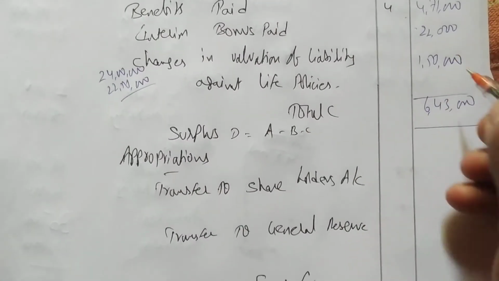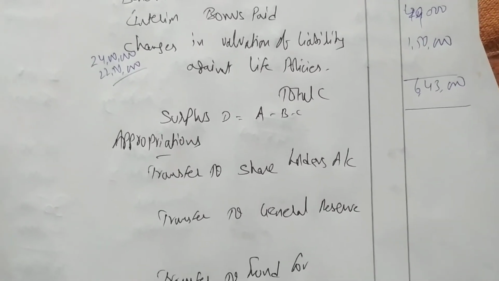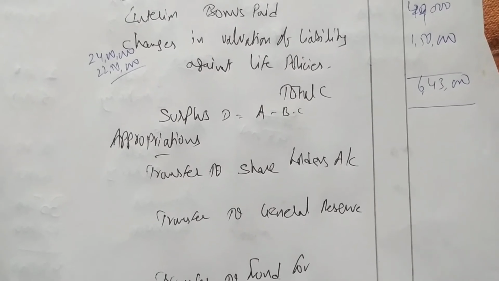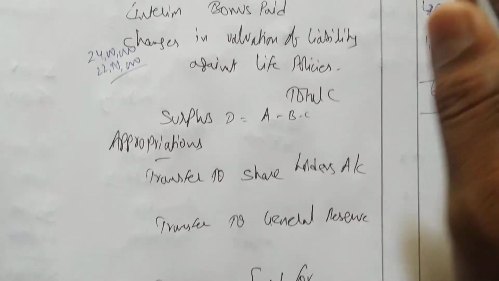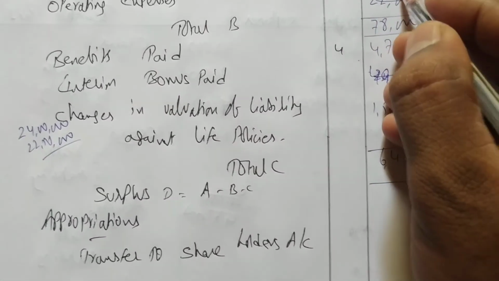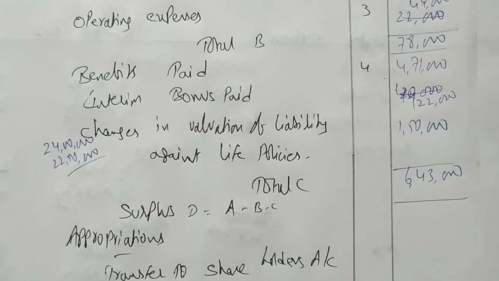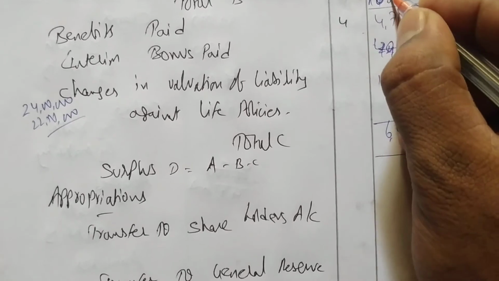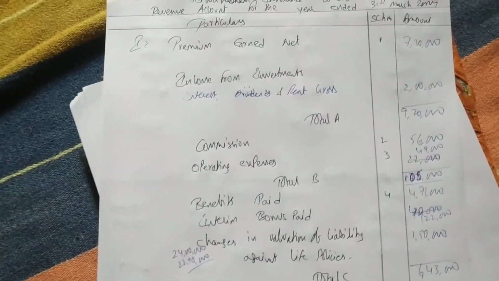This also will come as 49,000. Interim bonus is 22,000, and this is 49,000 operating expenses. So 49 plus 56, 1,05,000. Lots of mistakes. 1,05,000 is total B.